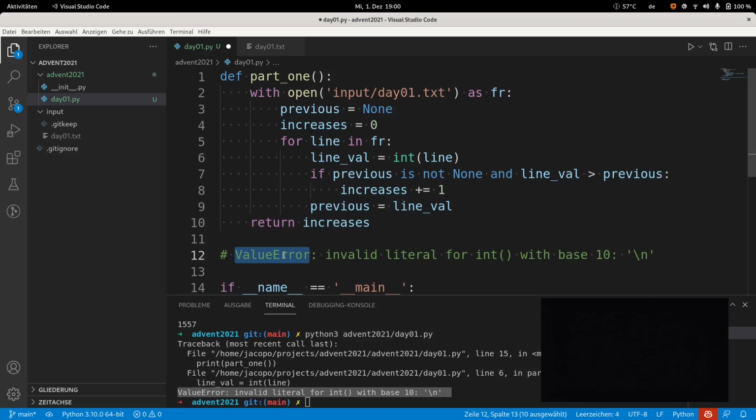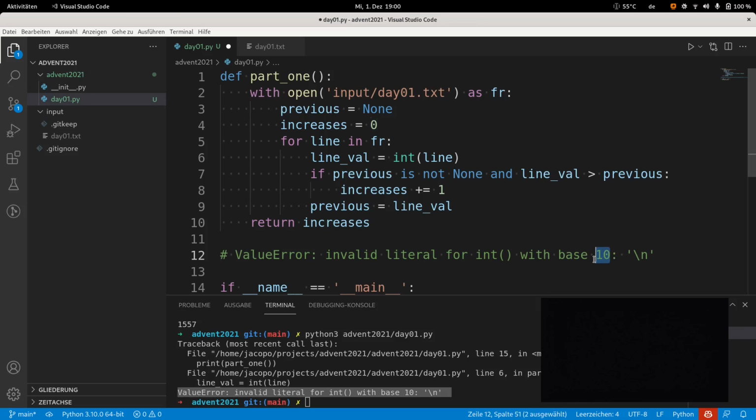ValueError is just the name of the type of the error. This is specific to the way Python names errors. Other languages have other naming. This is just a very generic error saying that something has a wrong value. Invalid literal for int with base 10. Base 10 just means the human numbers, so the numbers that use 10 digits, which is different from, for example, binary, which is base 2, or hexadecimal, which is base 16, and so on.